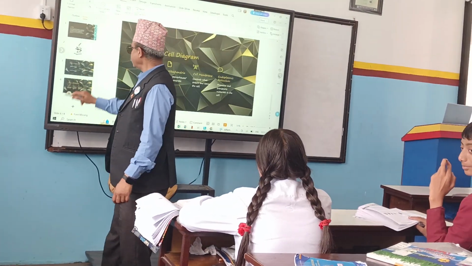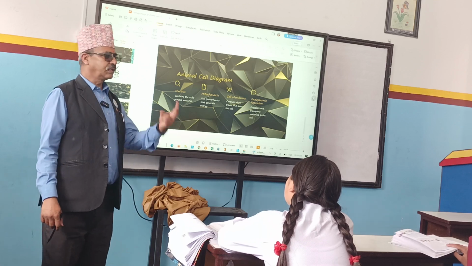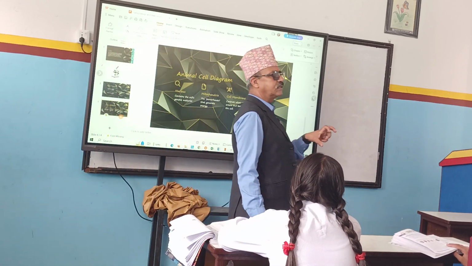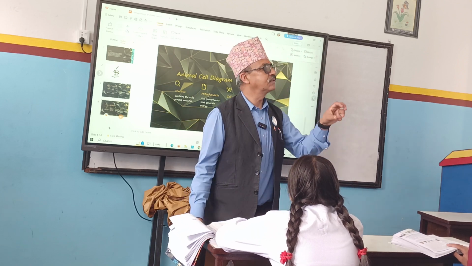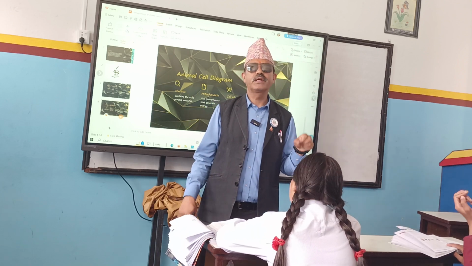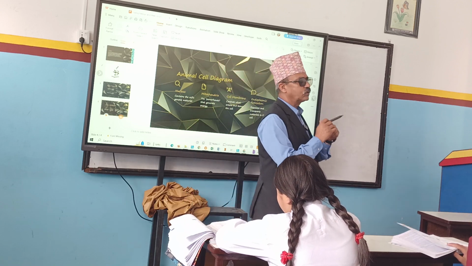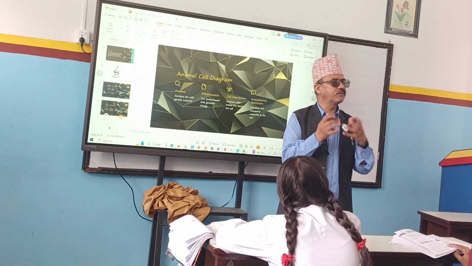And plant cell and animal cell. Basically, there are two types of cells. Cells present in plants are plant cells. Cells present in animals are animal cells. But cells are present in bacteria also, so we call them bacterial cells. Cells are present in virus also. What do you call them? Virus cell. Cells are present in fungi also.